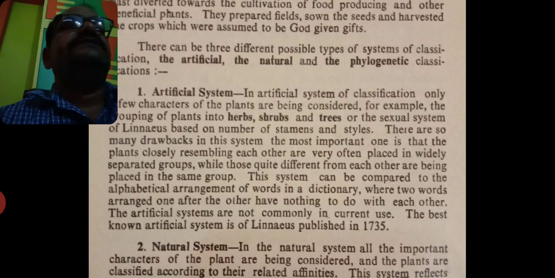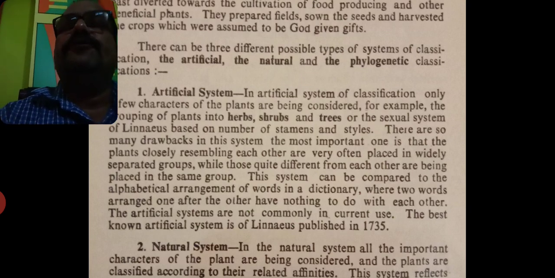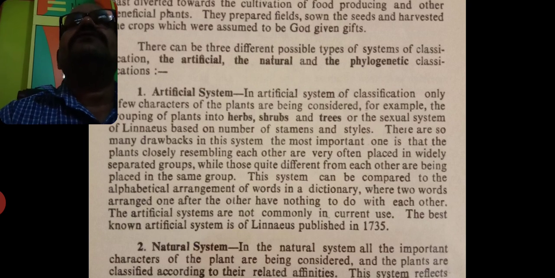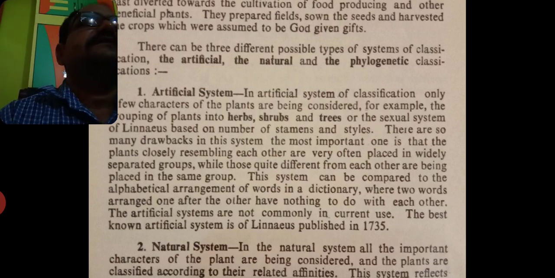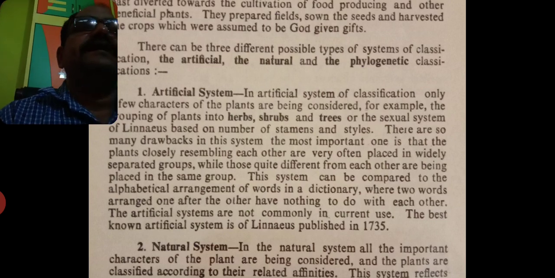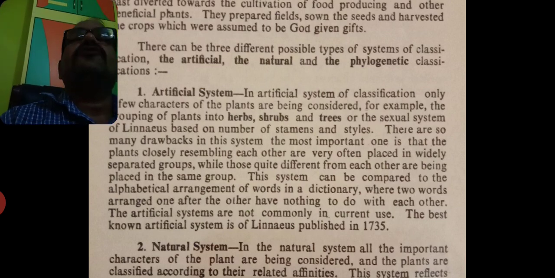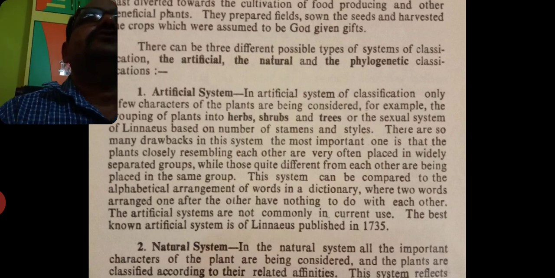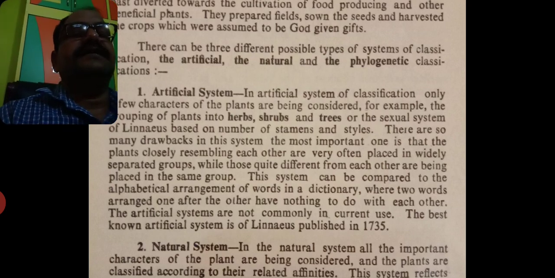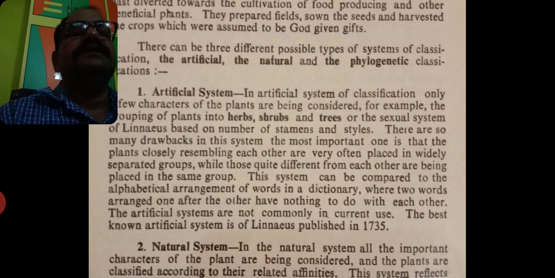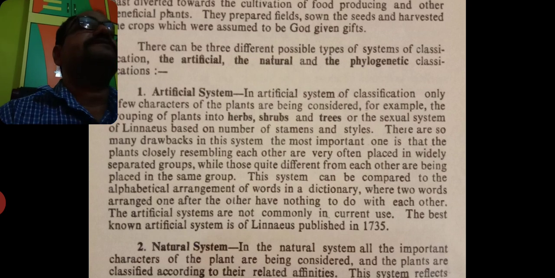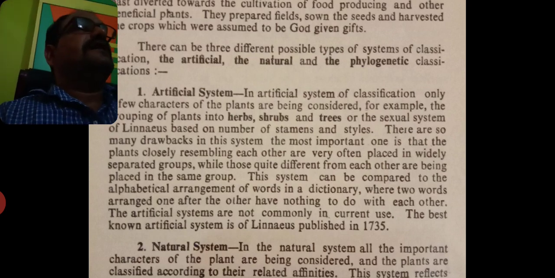If we visit the forest, we observe a number of types of plants. Some are near the earth surface, some are at some height, some are very tall trees and so on. So the terminology is herbs, shrubs and trees. Or the sexual system of Linnaeus, based on the number of stamens and styles. What are the numbers of stamens?